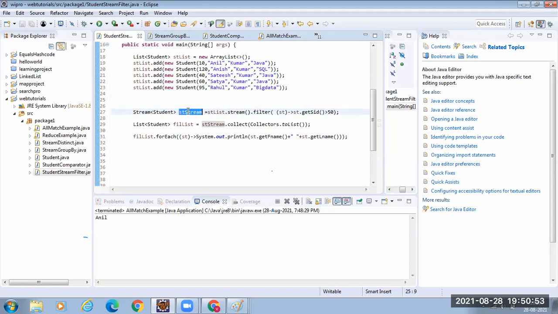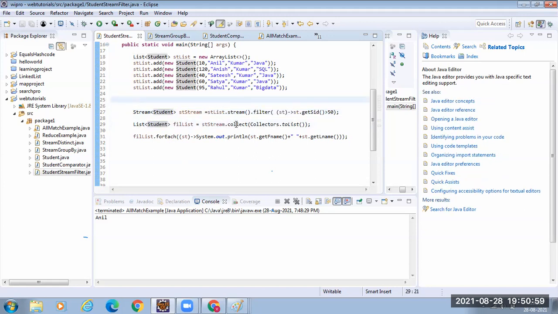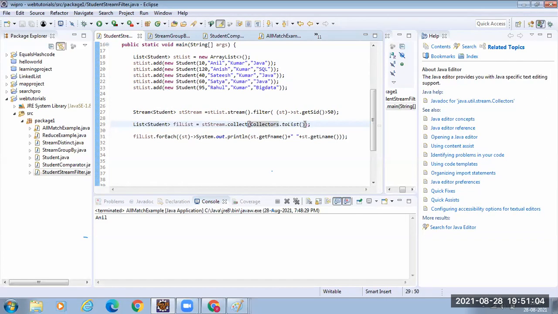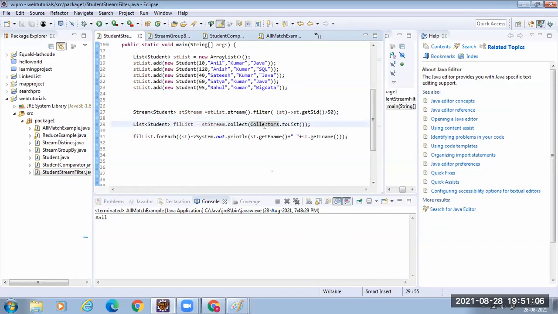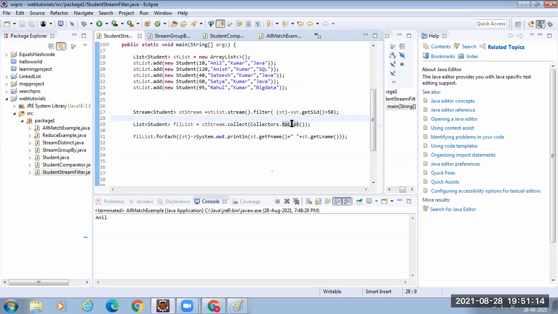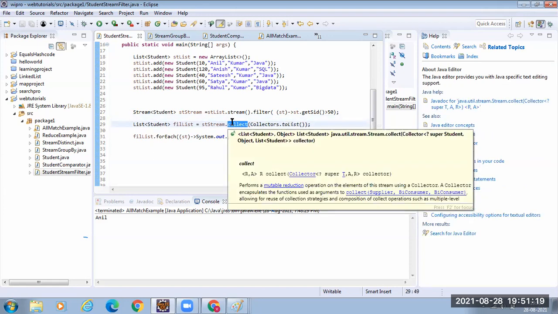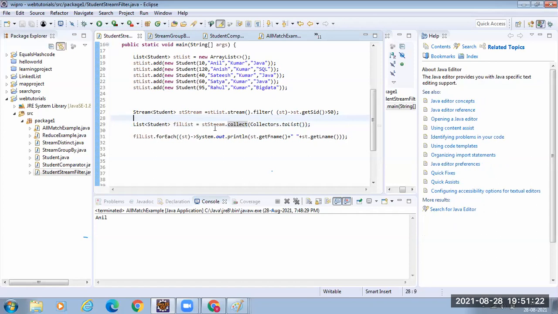If I want to convert this stream back into a list of students, you have to call the collect method. To the collect method, you have to pass an argument. There is something called the Collectors class. In Collectors, you have several types like toList, toSet. If you want to convert to a set, you say Collectors.toSet as the argument for collect. What collect performs is that it collects all the contents in the stream into a list.